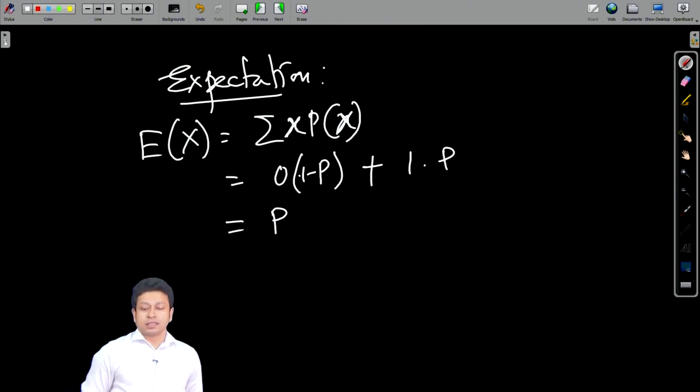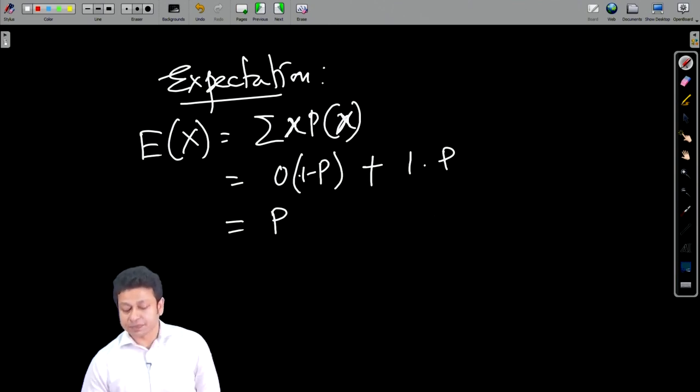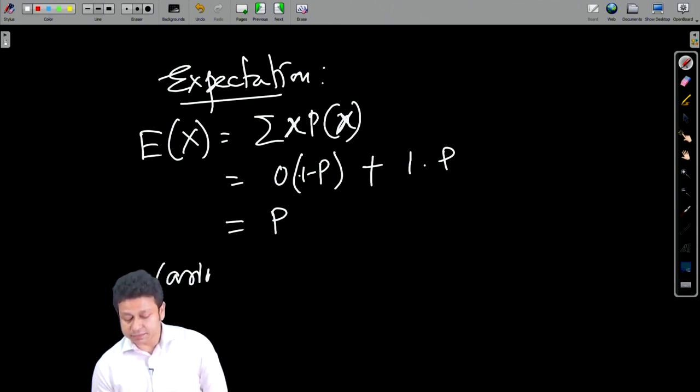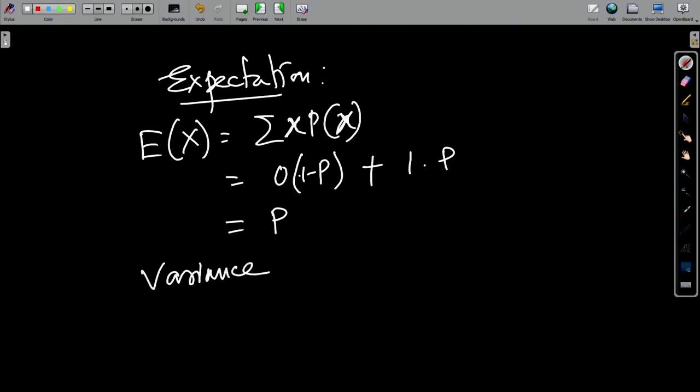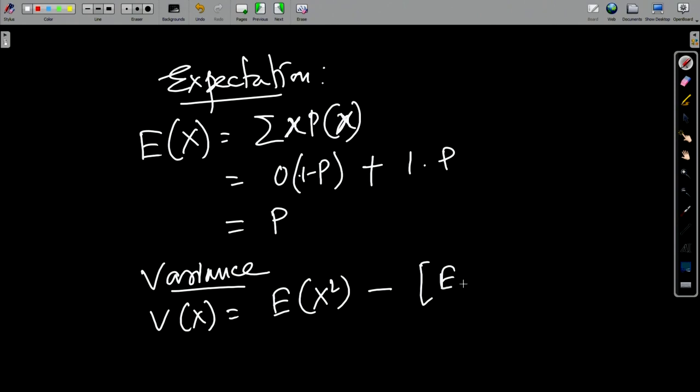All right. That is a result, and the variance, as we know, we are going to have Vx is equal to, we are going to use the formula that we have derived earlier, expectation of x square minus expectation of x of whole square. All right. So, if I want to have expectation of x square, now we will use our learnings that we have had previously.